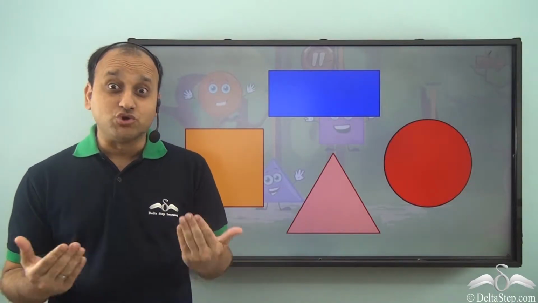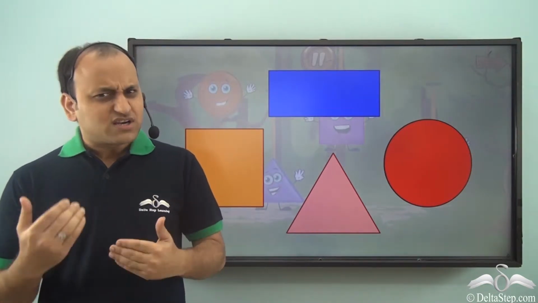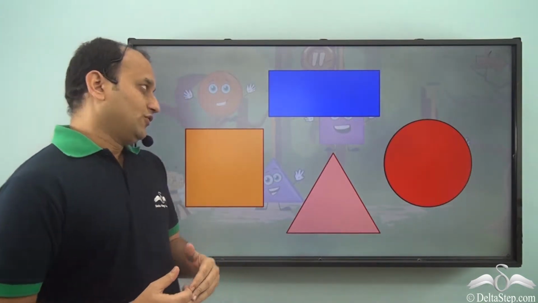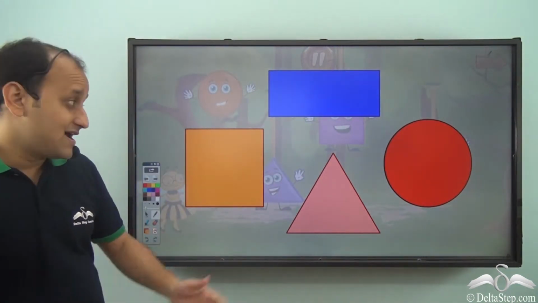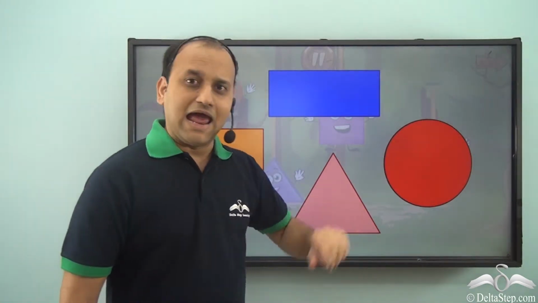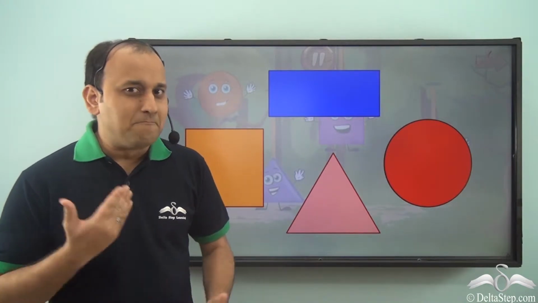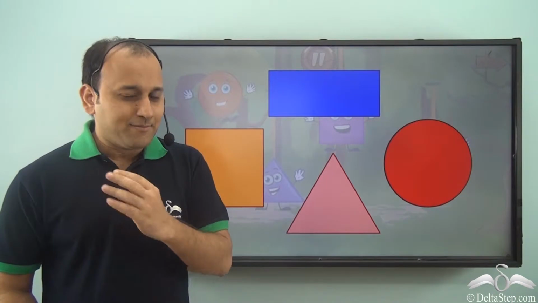Today I will show you some magic with shapes. Now, what are some common shapes which you have learnt about? So, you know about rectangle, square, triangle and circle. Now, I will show you some magic with these shapes. So, let's see them one by one.